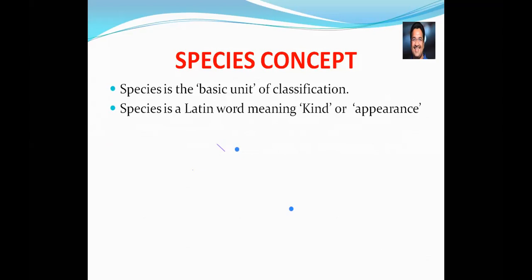That one after another. The species, we said, is the basic unit of classification. And the second thing you need to understand here is that species is a Latin word which means kind or appearance. Okay. Next,